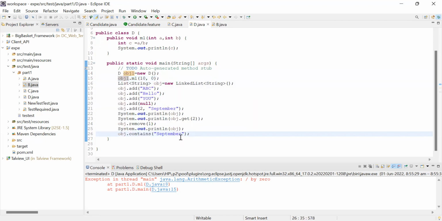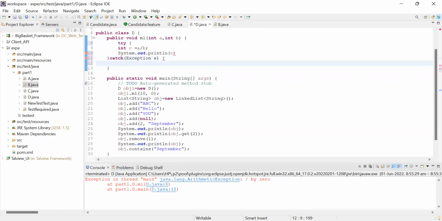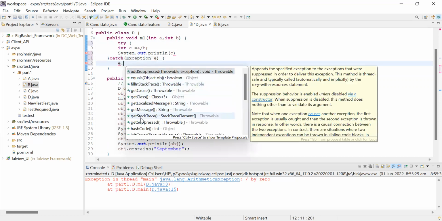Got it? Yes. So first say, I am giving a try catch block here. Any kind of message would be fine.